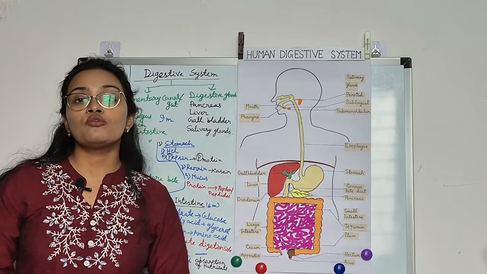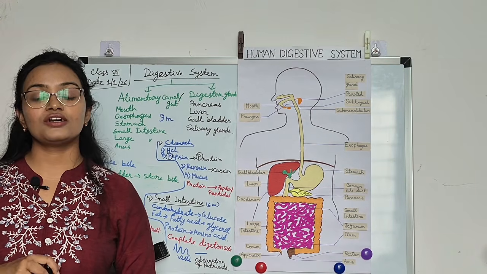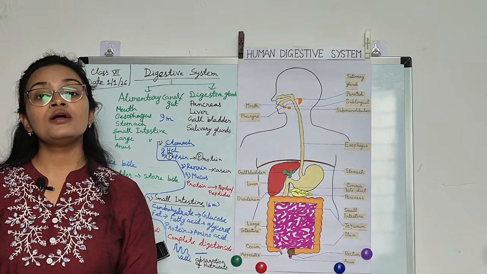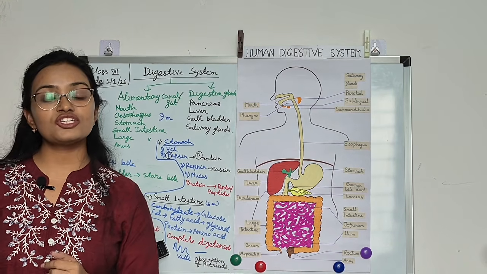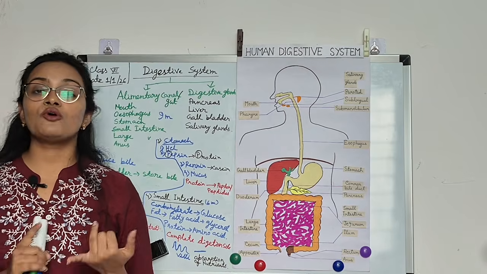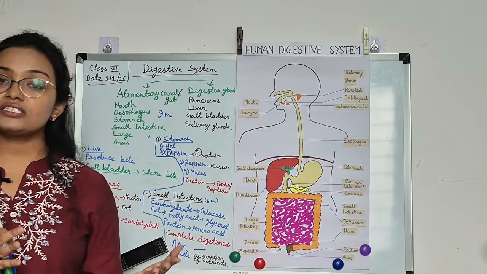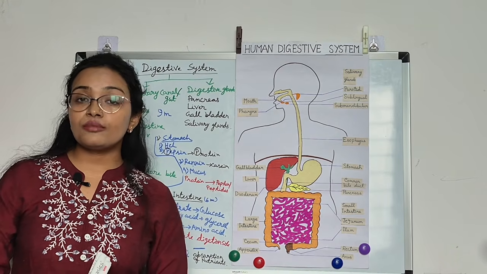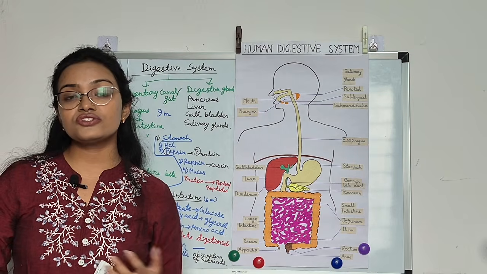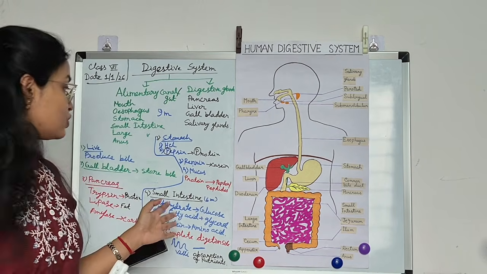Now tell me, where does fat digestion start? Yeah, good. Fat digestion starts in the small intestine, and where does its complete digestion occur? Yeah, the small intestine itself. Fat digestion starts and completes in the small intestine. And the carbohydrate, where does its digestion start? It starts in the mouth and is completed in the small intestine.